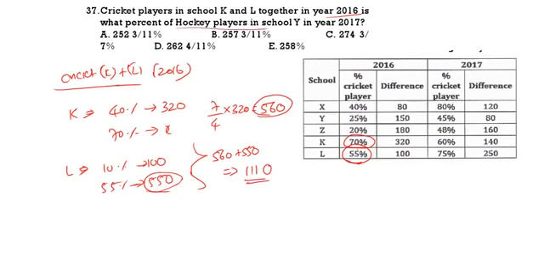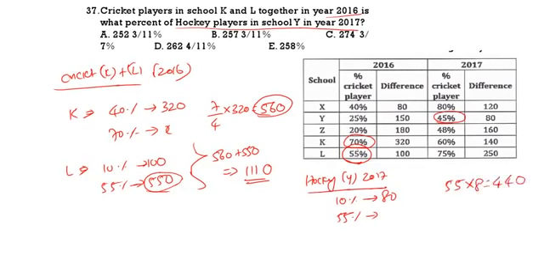It is what percent of hockey of Y 2017. Now take hockey Y 2017. 55% cricket, 45% hockey. Difference is 10%. 10% is 80. Now hockey 55% is how much? It will be 10% is 80, so 55 into 8. That is 440. Now what is our question?